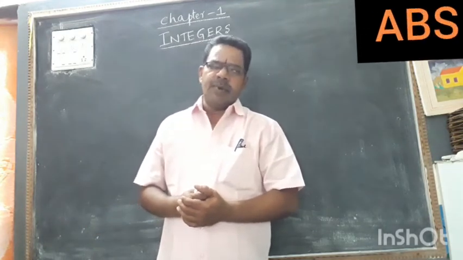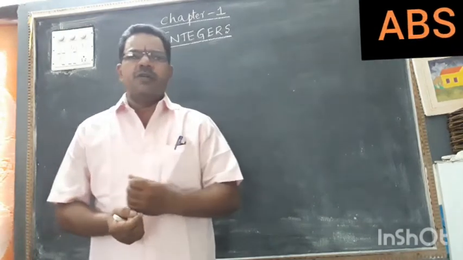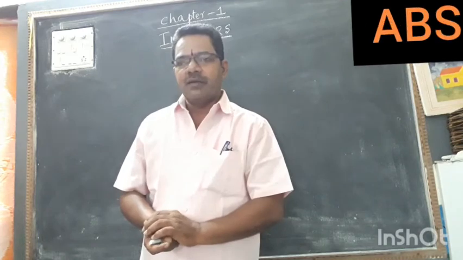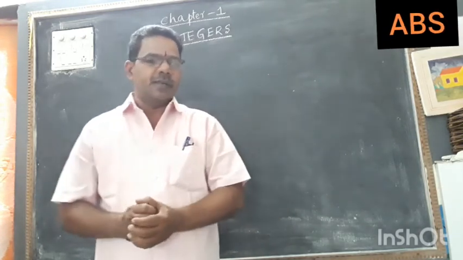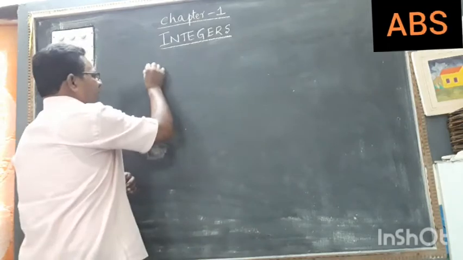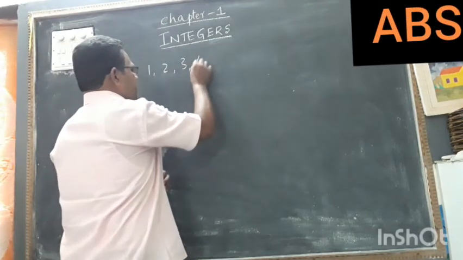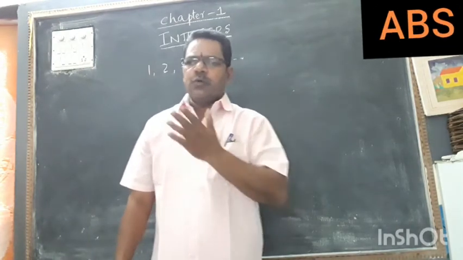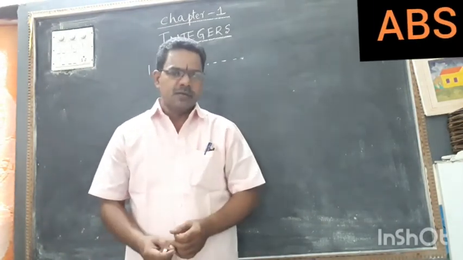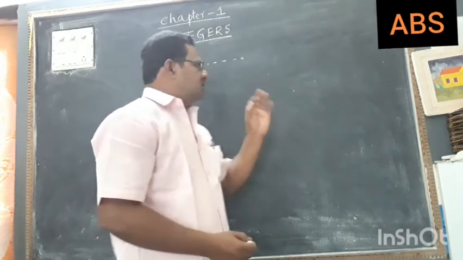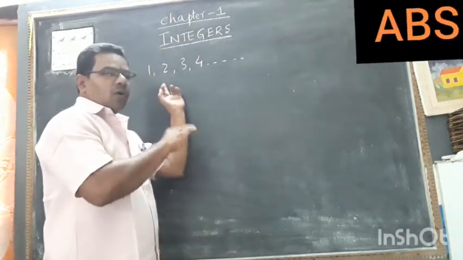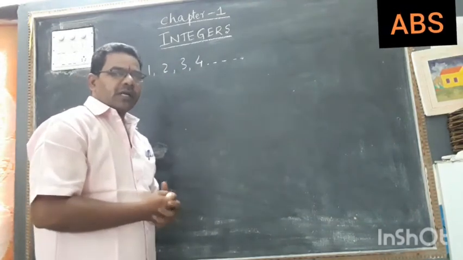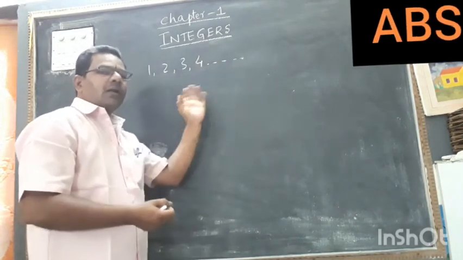First thing, numbers. From first standard onwards, you learned all the numbers 1, 2, 3, 4, 5, 6, and so on. How many numbers are there? Unlimited numbers are there. The starting number is 1, and after that 2, 3, 4, and so on. The ending number is not there. That means we have an unlimited number of numbers. The starting number is 1. After that, 1 added to 1 gives 2, 2 added to 1 gives 3, 3 added to 1 gives 4. Like this, we get all the numbers.